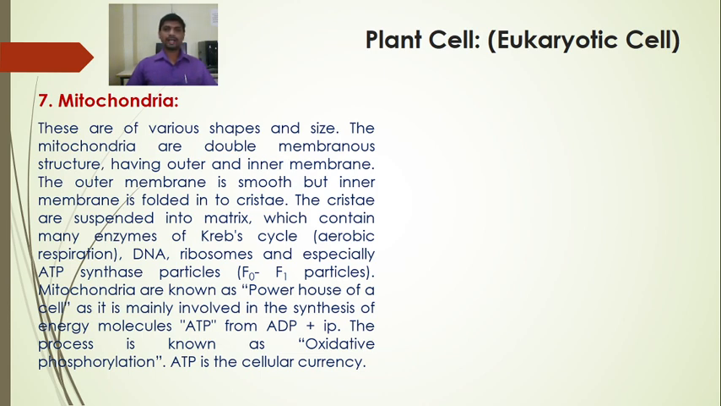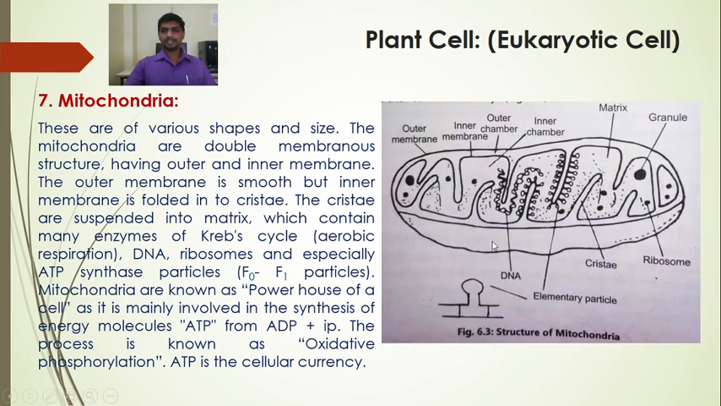The mitochondria are double membranous structures having outer and inner membrane. The outer membrane of the mitochondria is smooth while the inner membrane is folded into cristae. So cristae are the infoldings present in the mitochondria. So here we can see the cristae. These are the cristae which are the inner foldings of the inner mitochondrial membrane.